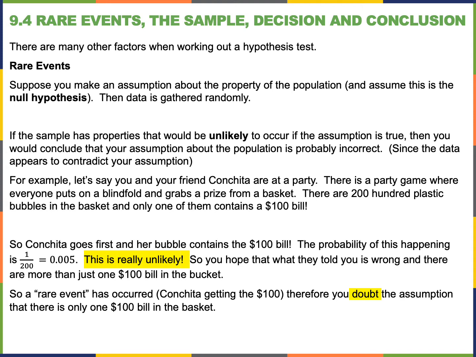So let's say Conchita goes first and her bubble contains the $100 bill. Right off the bat, the first person that goes gets the $100. That's very unlikely. So we hope that what they told us was wrong and that there's more than just one $100 bill in the basket. Basically, a rare event has occurred, Conchita getting the $100. That makes us doubt the assumption that there's only one $100 bill in the basket. That's kind of like how the null hypothesis works.